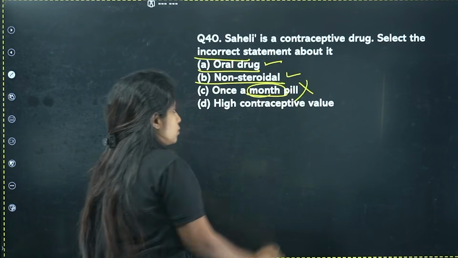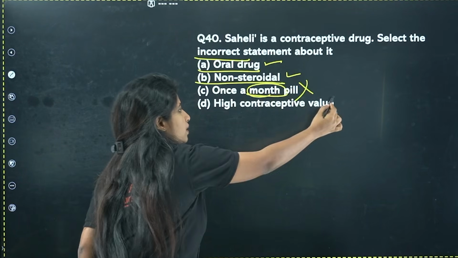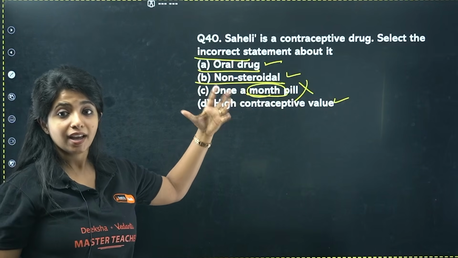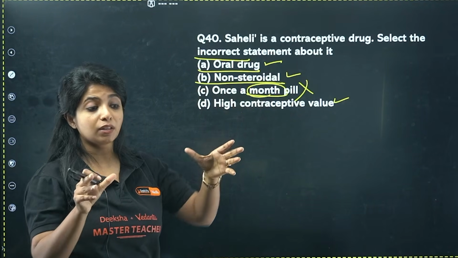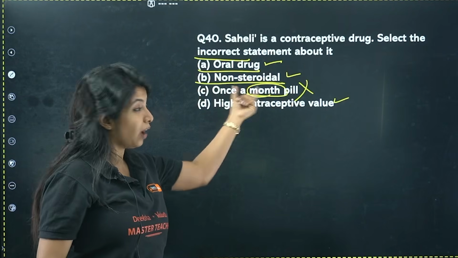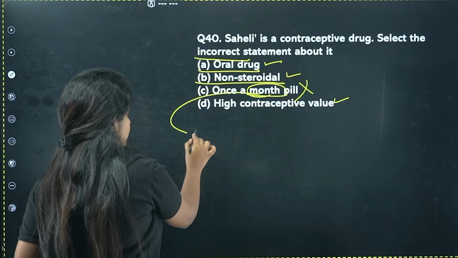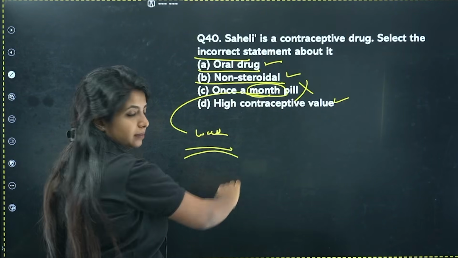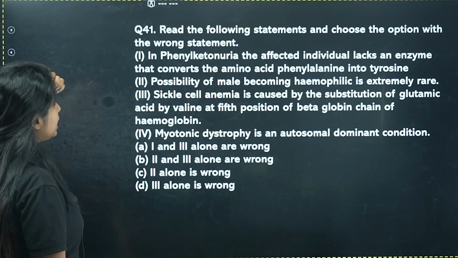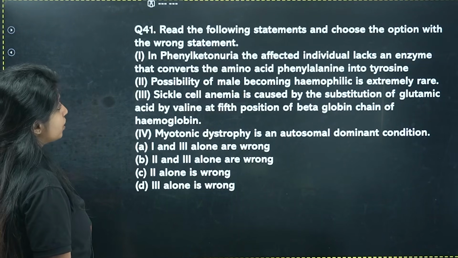This is how you get your answers wrong. High contraceptive value, yes. So sometimes what happens is that we do not know whether it's non-steroidal or oral drug and things like that. But once a month, that term we have seen, so we remember that. But you have to make sure you focus on the next thing also. It's once a week pill. Got it? Yes. Perfect.